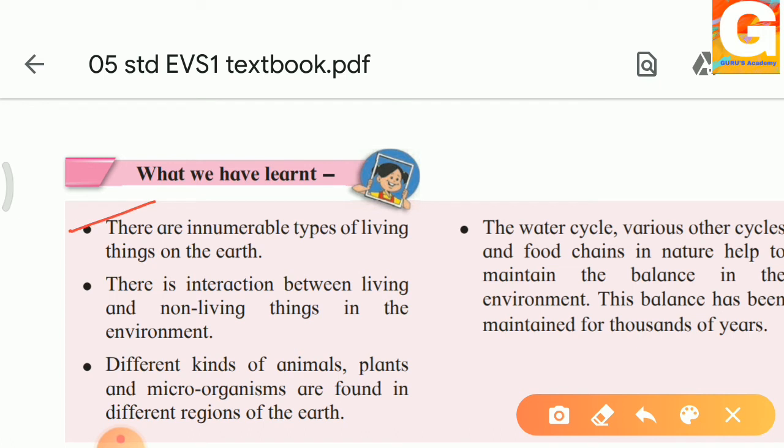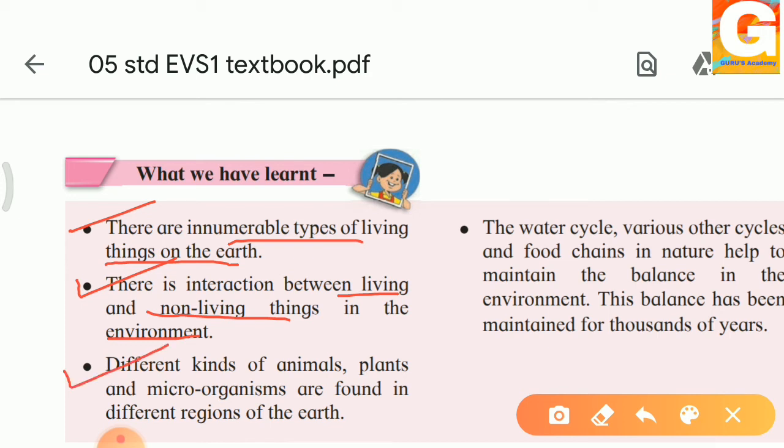There are innumerable types of living things on earth. Yes, there are many different kinds of living things on this earth. Then there is interaction between living and non-living things in the environment. Yes, there is interaction. Interaction means what? Having a talk. That does not mean that you should just have interaction with the mouth. No, it means interaction between living and non-living things. We have seen that in the starting of the chapter.